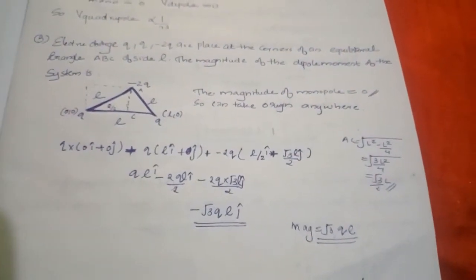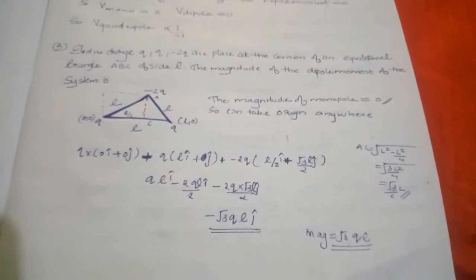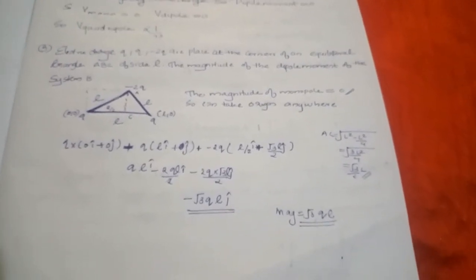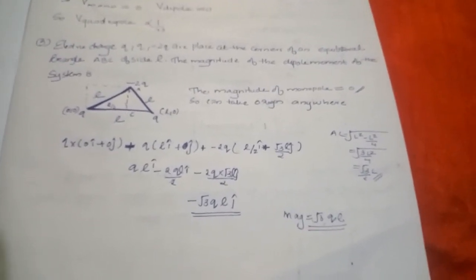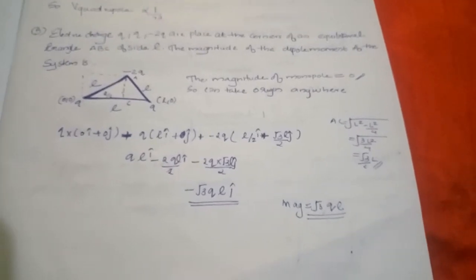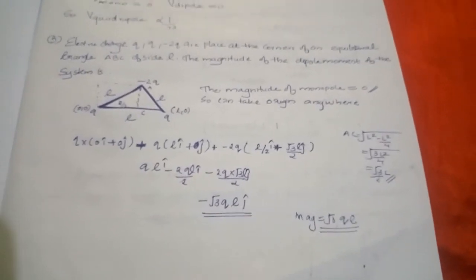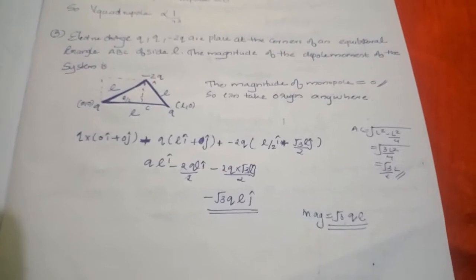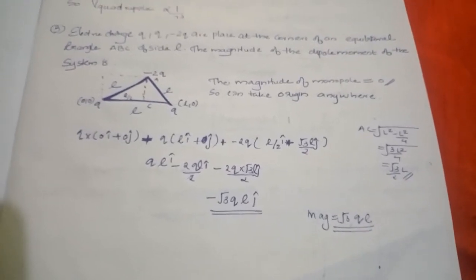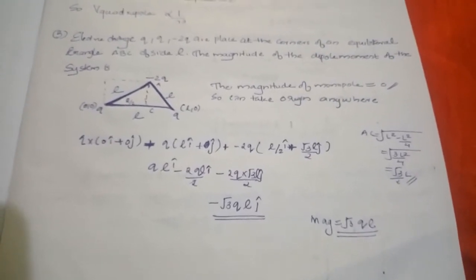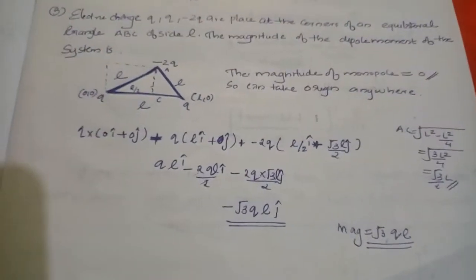So first of all, if you get a system, you have to find whether the monopole moment is 0 or not. If it is 0, we can choose the origin at any position, and we can easily find the dipole moment from the positions of each charge, like here in this question. Okay, thank you.